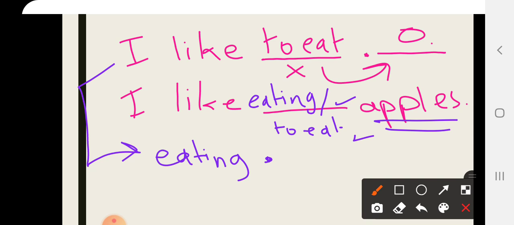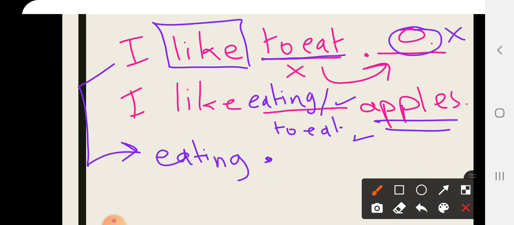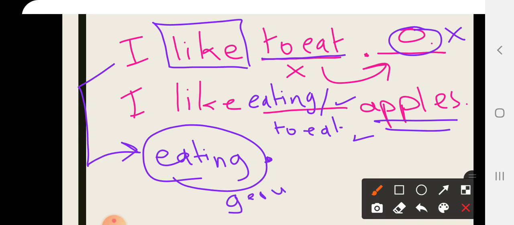So, after these verbs that are followed by either a gerund or an infinitive without changing the meaning, if we have a space without an object, we have to use the gerund.